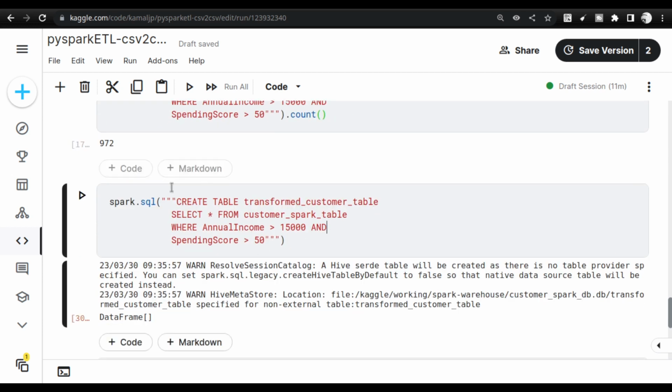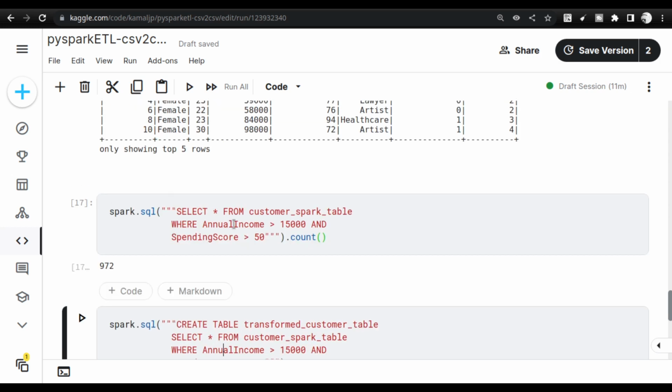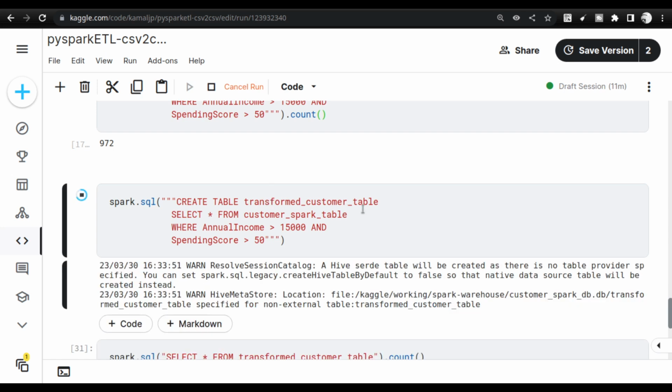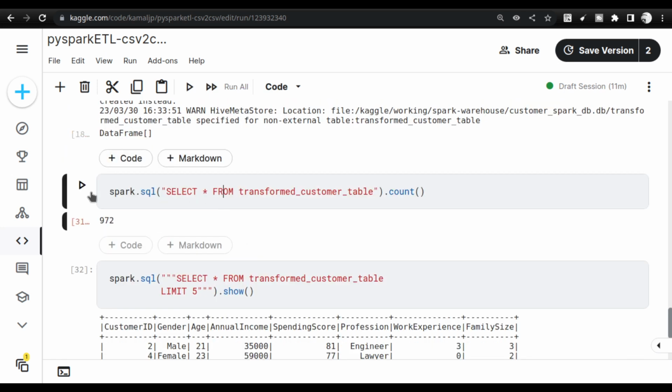And next, we are going to use create table, so there is a method to use create table as select. We can use the CTAS format, and then we can use the same query to create the new table. If I execute this, I will get the new table, transformed customer table, and then you can select from the transformed customer table also.